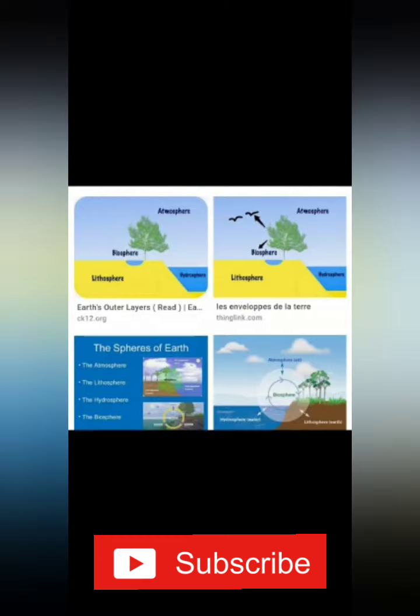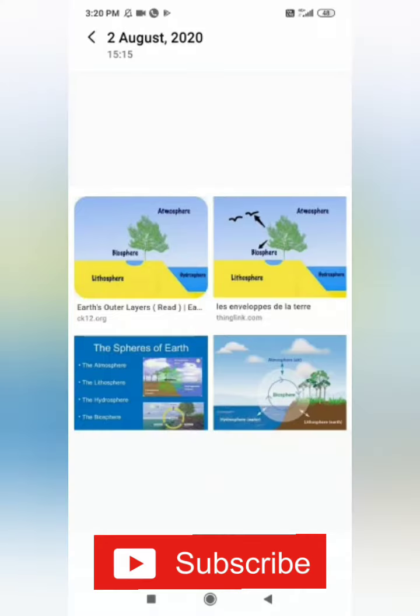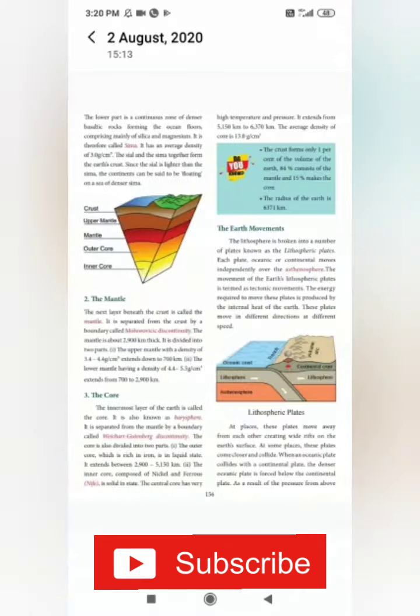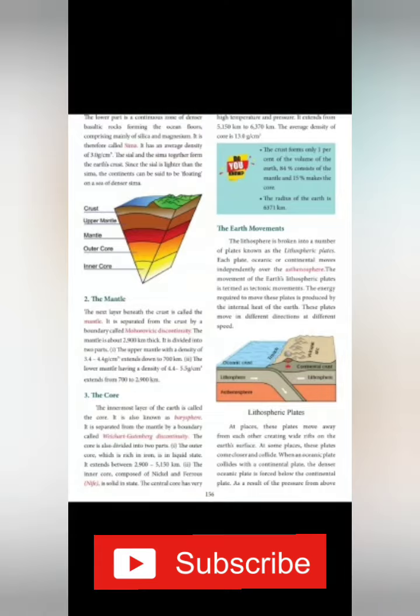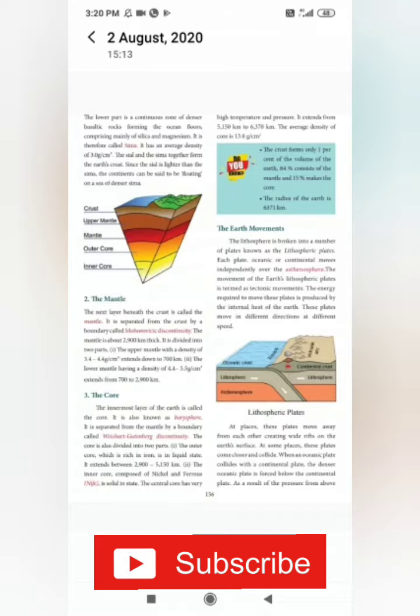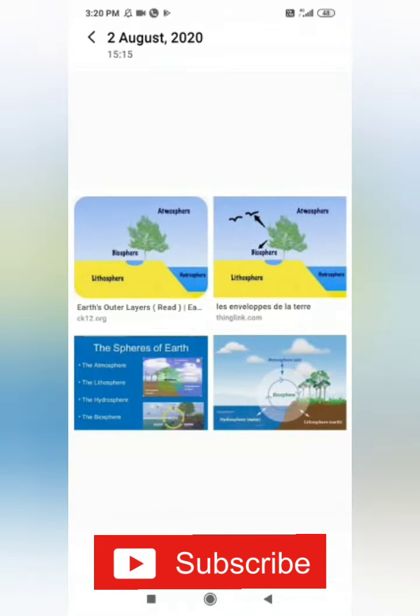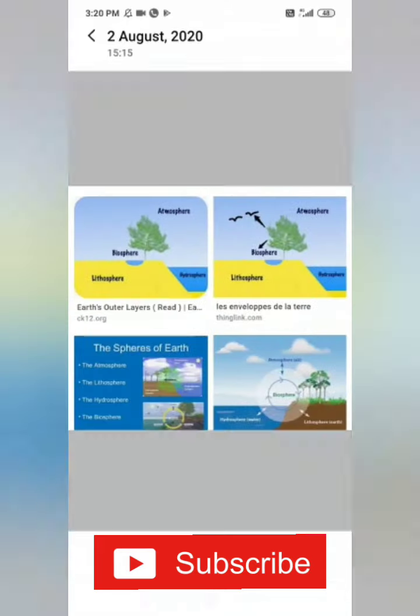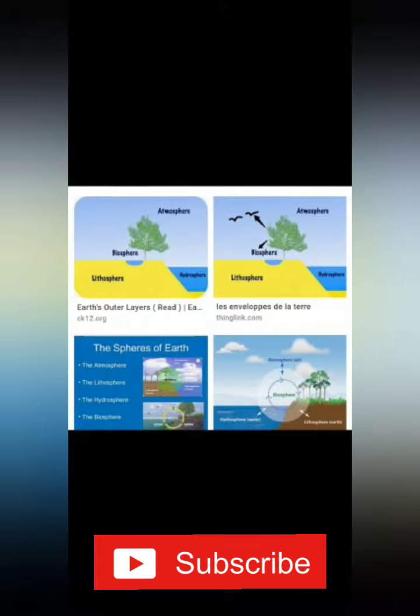The lithosphere is broken into a number of plates known as lithospheric plates. What? Lithospheric plates. These plates move independently over the asthenosphere. Look at this picture, children. This is the lithosphere and this is the asthenosphere, which is in the form of liquid.